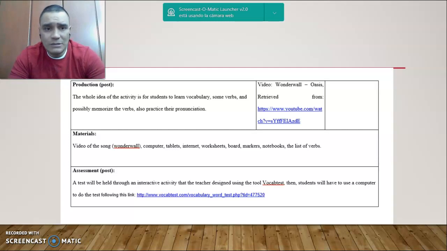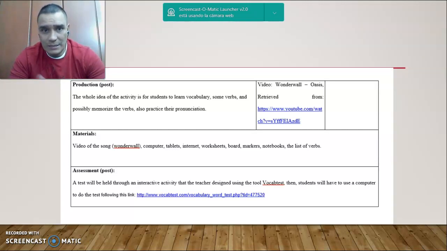The material that we used for this activity as a whole is obviously the video of the song Wonderwall, a computer or any tablet that you may have, internet connection. Obviously you need this to be able to listen to the song or to watch it.